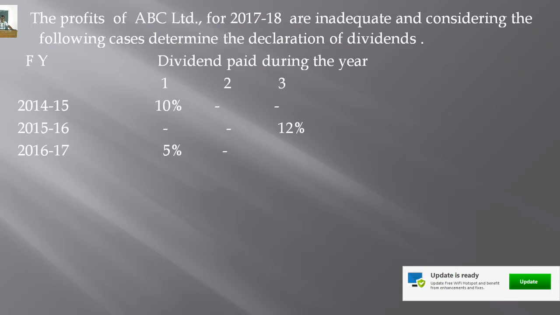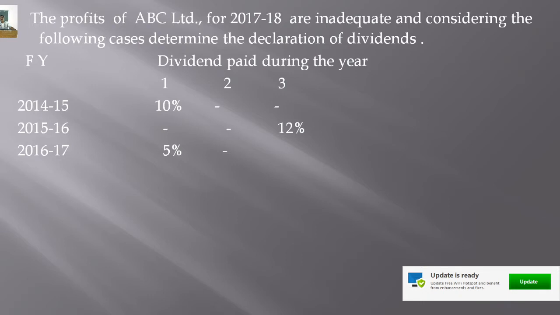As you already know the divisible profits and the various provisions regarding the declaration of dividends, also in the case of inadequate or insufficient profits in any year, we have seen what amount could be transferred from the general reserve to declare dividends.